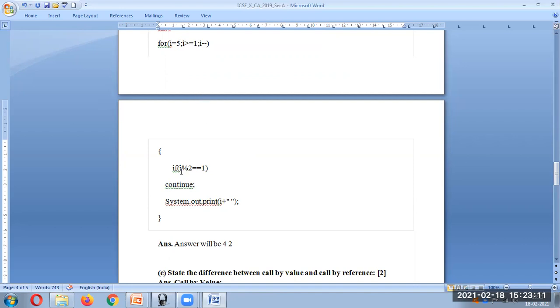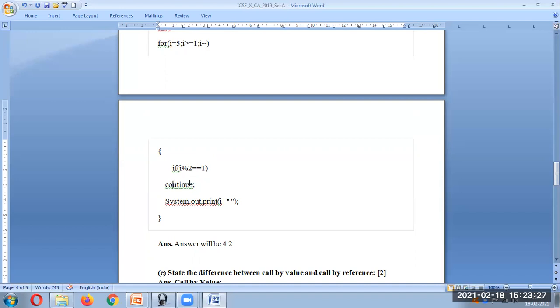Yes. So what will happen? 2 mod 2. The remainder is 0. So it will not continue. It will go and print the 2 over there. Okay. Next value is 1. So 1 mod 2. The answer is 1 actually.